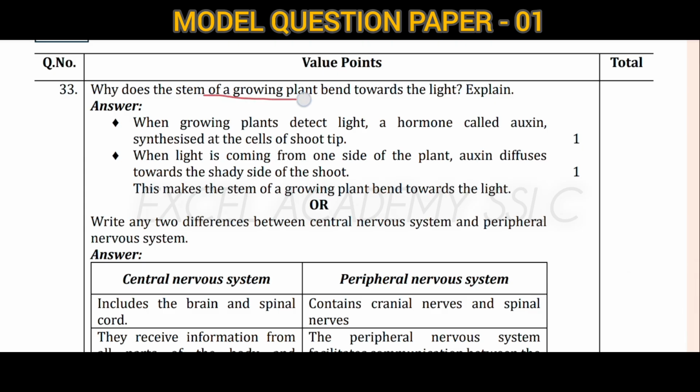Why does the stem of a growing plant bend towards the light? When a growing plant detects light, a hormone called auxin is synthesized at the cells of the shoot tip. When light is coming from one side of the plant, auxin diffuses toward the shady side of the shoot.